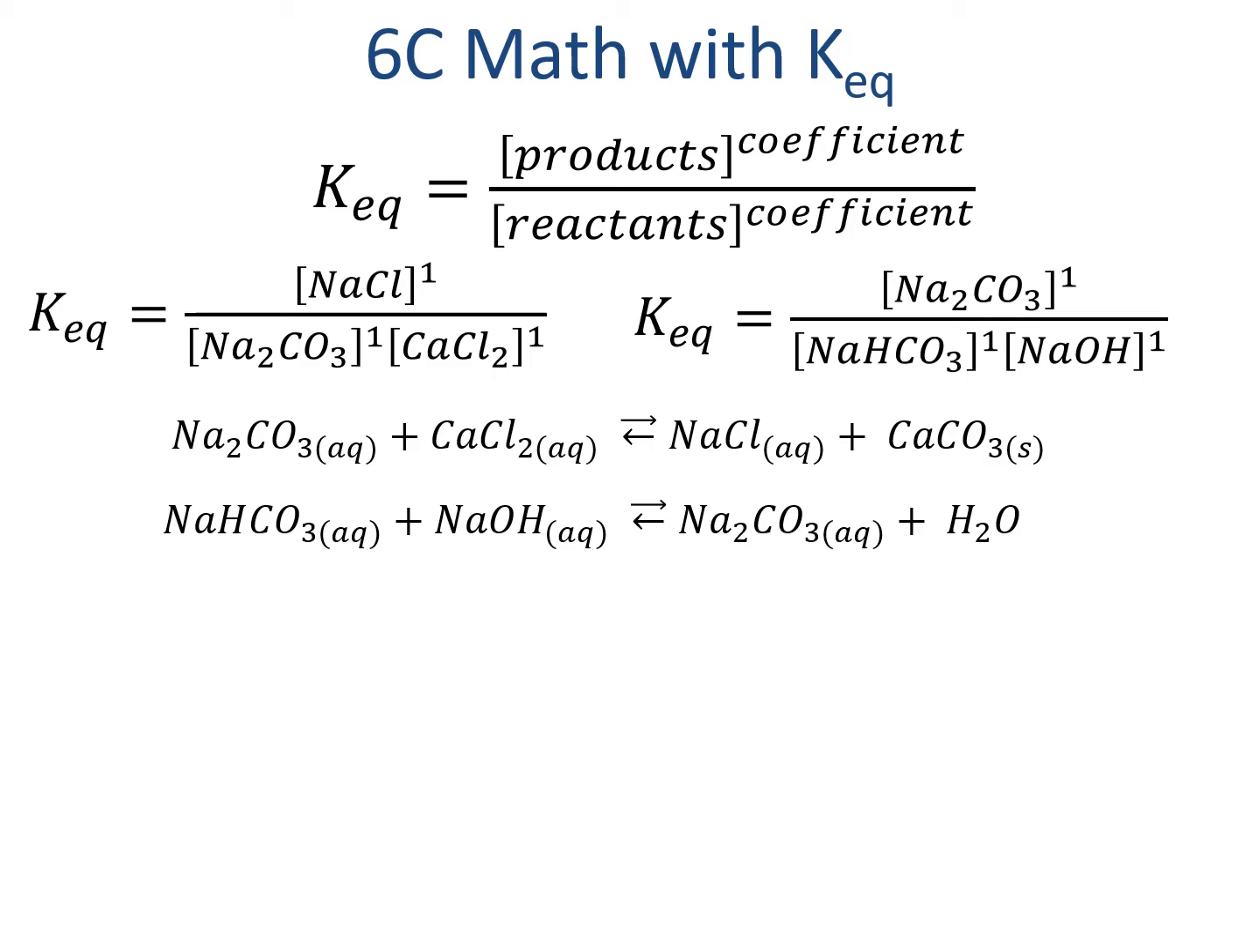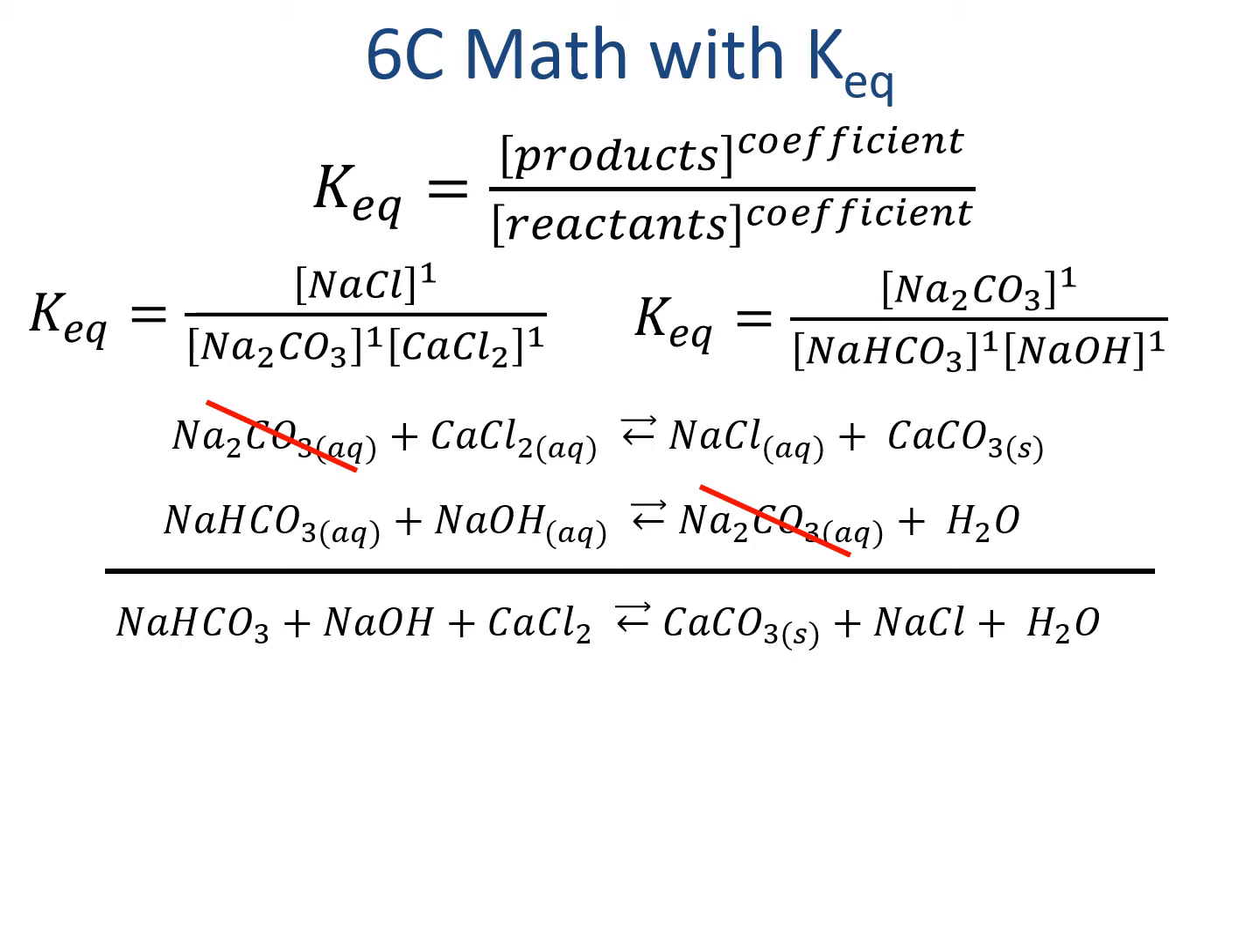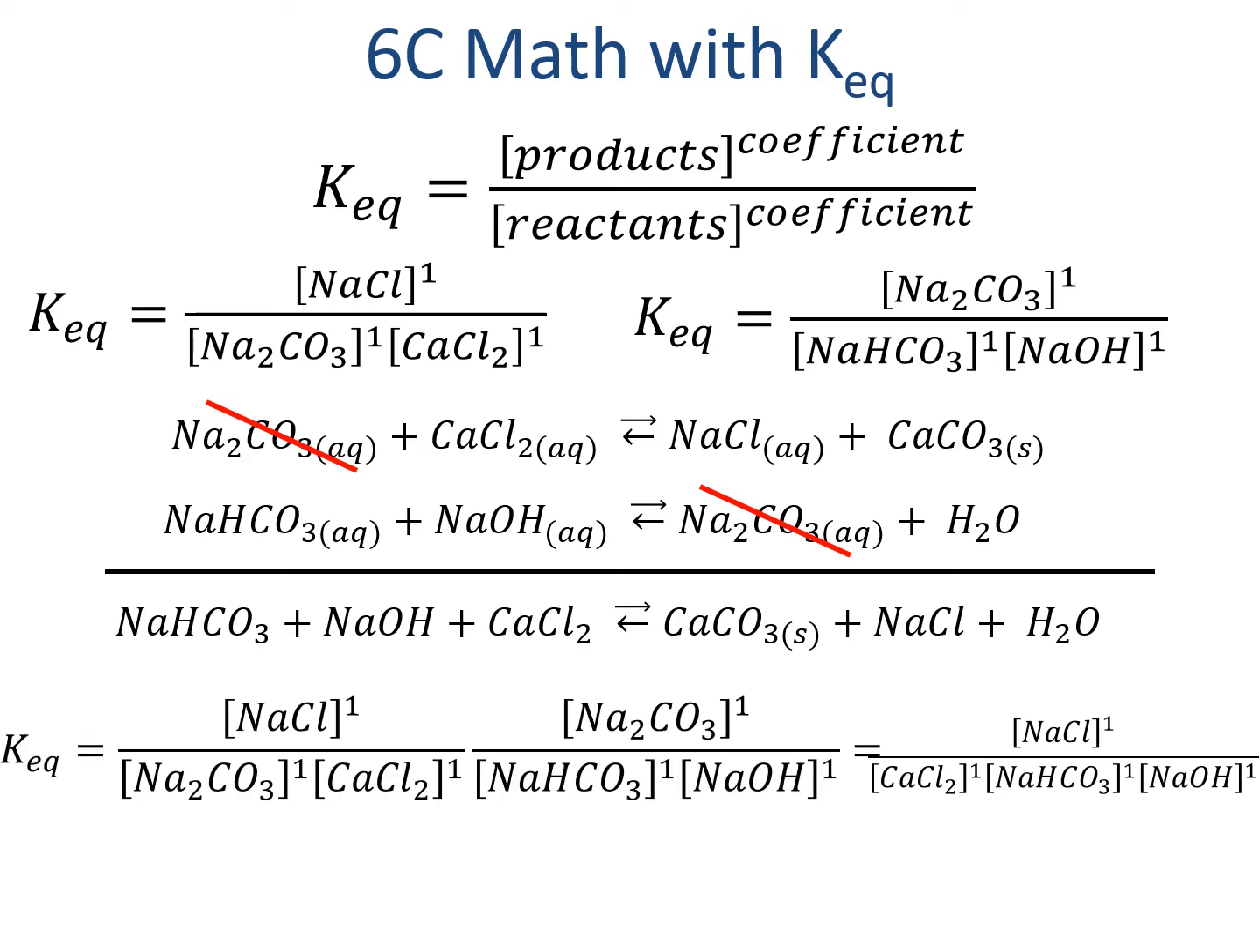We can add the two reactions together, and when we add them together, reactants and products will cancel each other out and leave the overall reaction as shown. Notice that this reaction has the equilibrium constant, sodium chloride over calcium chloride times bicarbonate times sodium hydroxide. This is the exact same as the product of the equilibrium constants of those two reactions. Whenever we add reactions together, we can just take the product of their equilibrium constants.